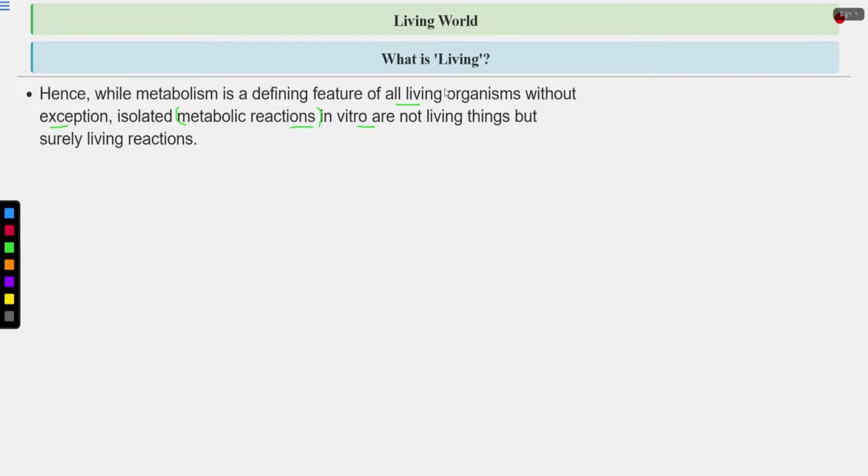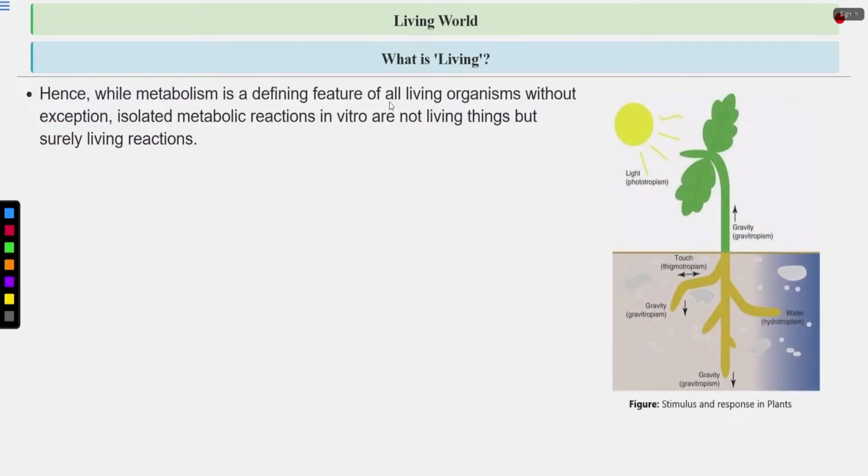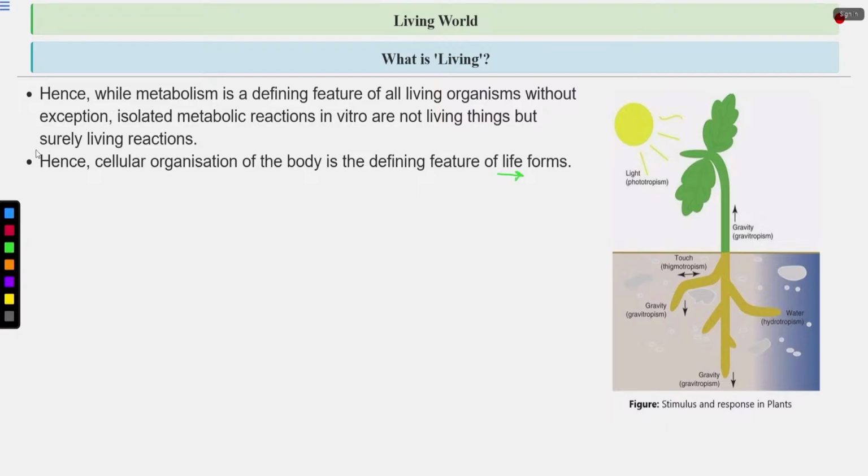So although these metabolic reactions occur in living organisms also, isolated metabolic reactions in vitro can also be done. So again, you can see this is also not a defining feature of the living organism. Hence, cellular organization of the body is a defining feature of life forms.